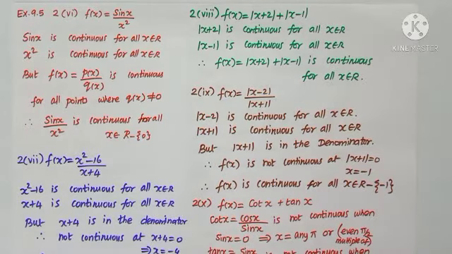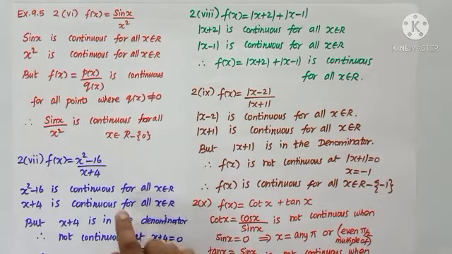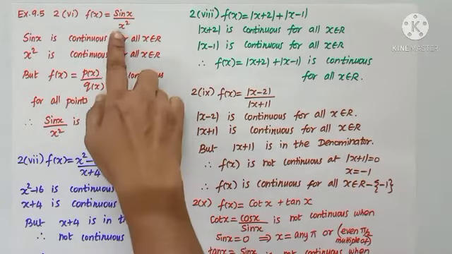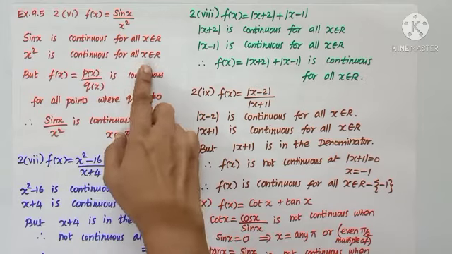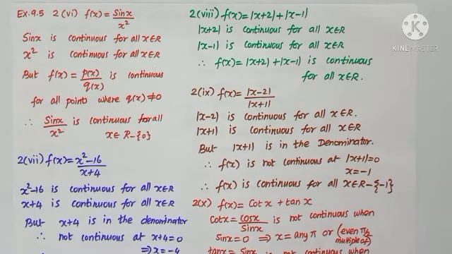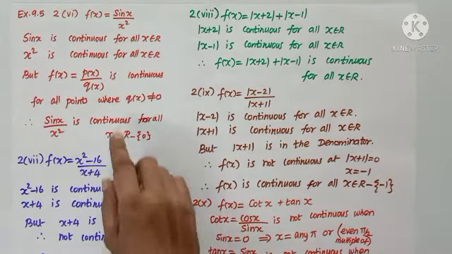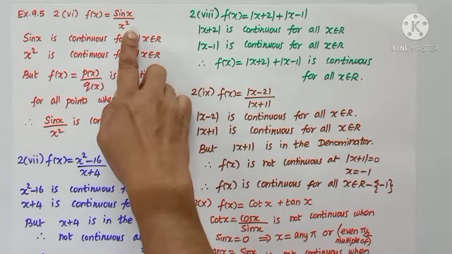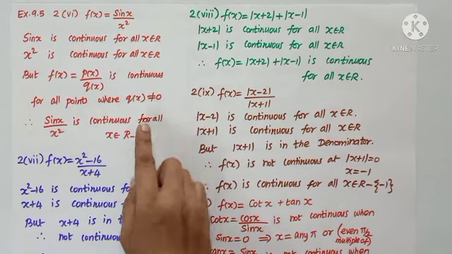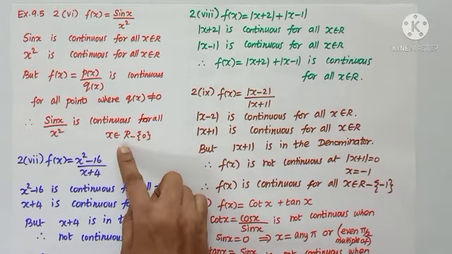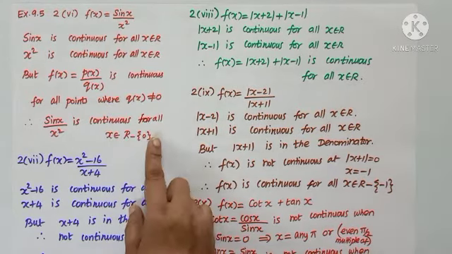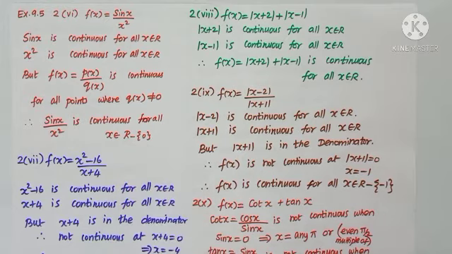Sixth subdivision, f of x equals sin x by x square. So, here we have a rational function. The numerator sin x is continuous for all x and the denominator x square is also continuous for all x belonging to R. But whenever we have a rational function, ensure that the denominator is not 0. So, x square is 0 when x is equal to 0. Eliminate 0 alone from the real number set so that the given function is continuous for all x belonging to R minus 0.